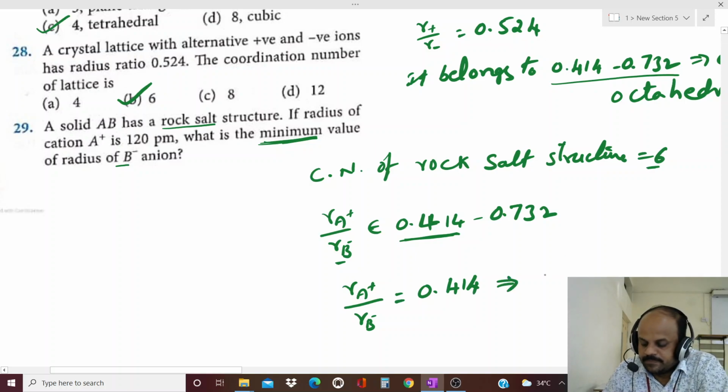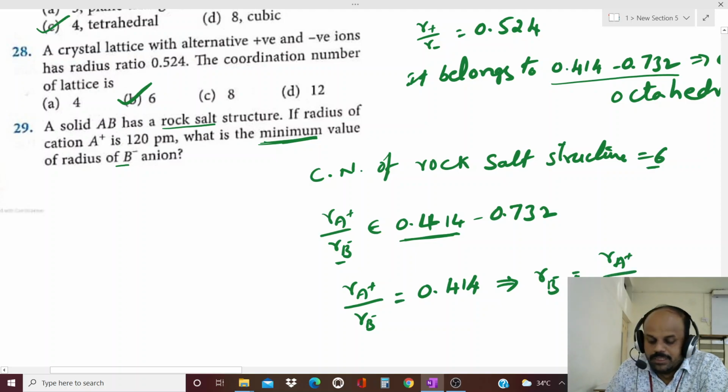That implies we need radius of B minus is equal to radius of cation A plus divided by 0.414. In the question this value is given as 120 picometers, so 120 divided by 0.414 is equal to 290 picometers. This is the radius of anion.